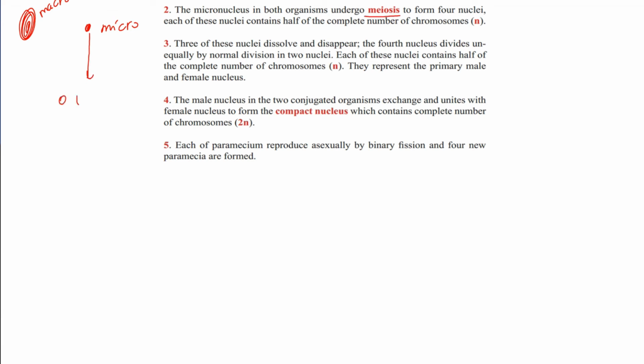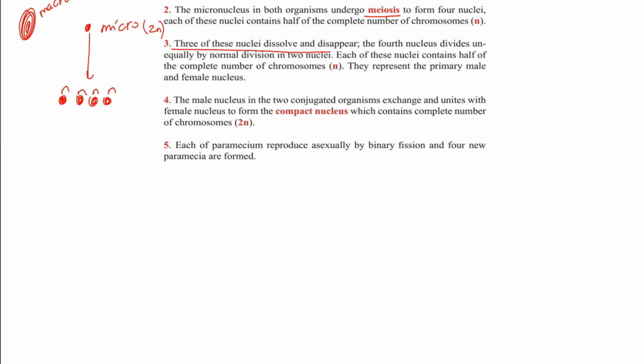Form how many cells? 1, 2, 3, and 4 cells, which contain half of the complete number of chromosomes. So if it is diploid, now each of them has haploid chromosomes.